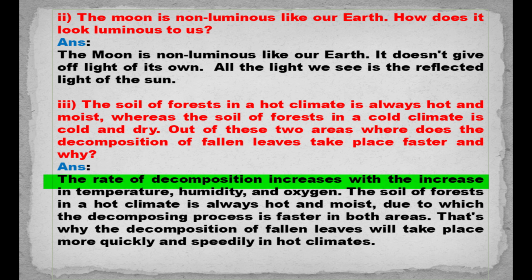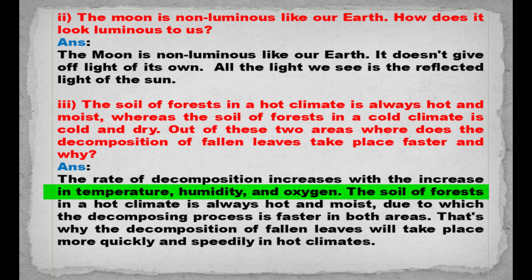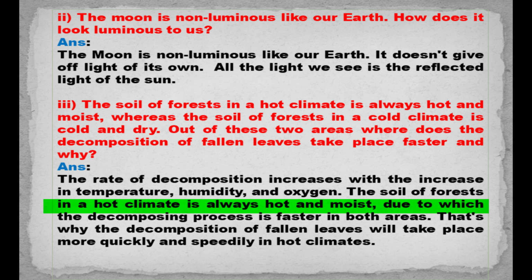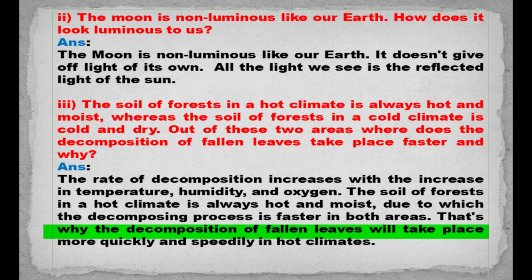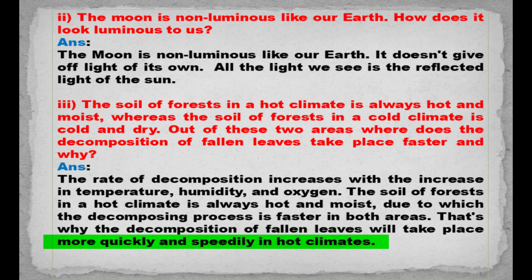Answer: The rate of decomposition increases with the increase in temperature, humidity, and oxygen. The soil of forests in a hot climate is always hot and moist, due to which the decomposing process is faster. That's why the decomposition of fallen leaves will take place more quickly in hot climates.